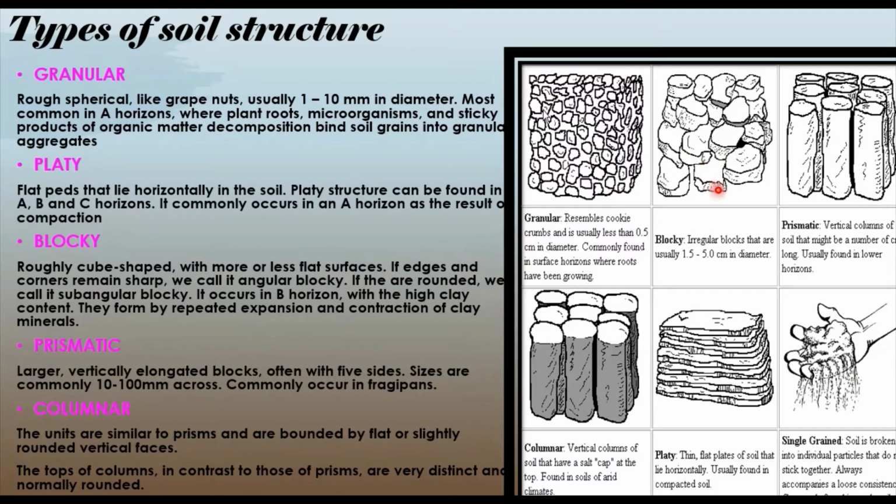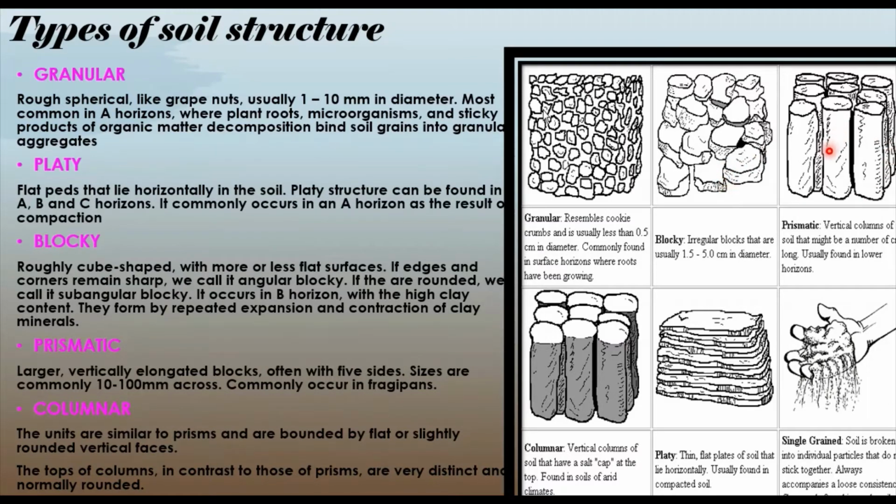Then coming to the blocky. If you observe here, these are irregular blocks that are usually 1.5 to 5 centimeters in diameter, of roughly cube shape with more or less flat surfaces. If the edges or corners remain very sharp, then we call it angular blocky. If they are rounded, we call it subangular blocky. This blocky type of soil aggregate is found in the B horizon with high clay content, and forms through repeated expansion and contraction of the clay minerals.